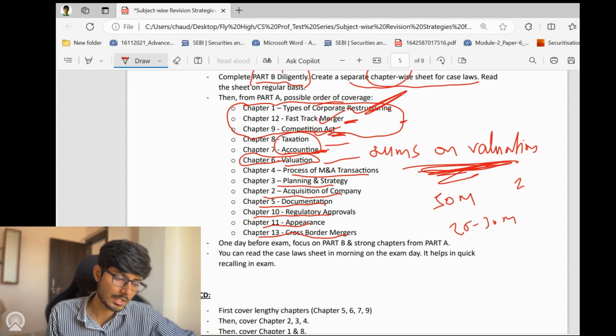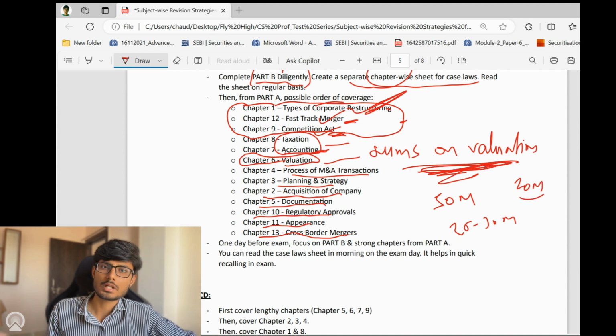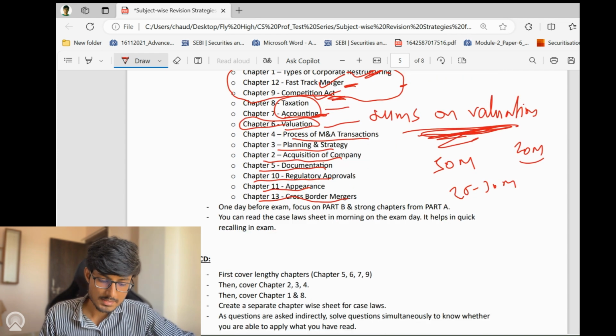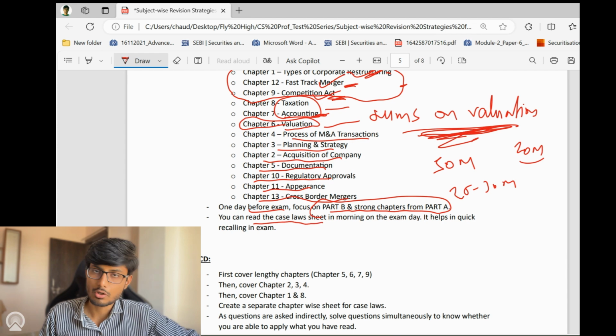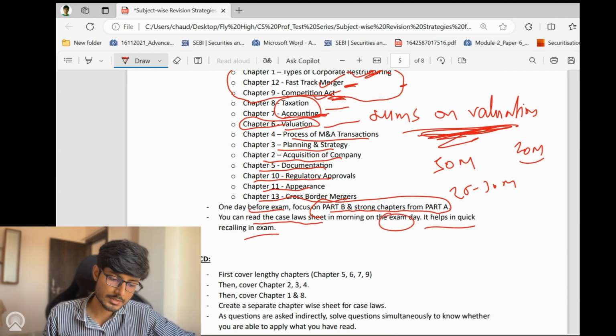In rest of the 20 marks, you can take the risk. Even if you couldn't complete 20 marks up to that extent, it's fine. Then one day before exam, focus on part B and strong chapters from part A. And you can read the case laws sheet in the morning on the exam day. It helps in quick recalling in the exam. So this is with respect to CRI.